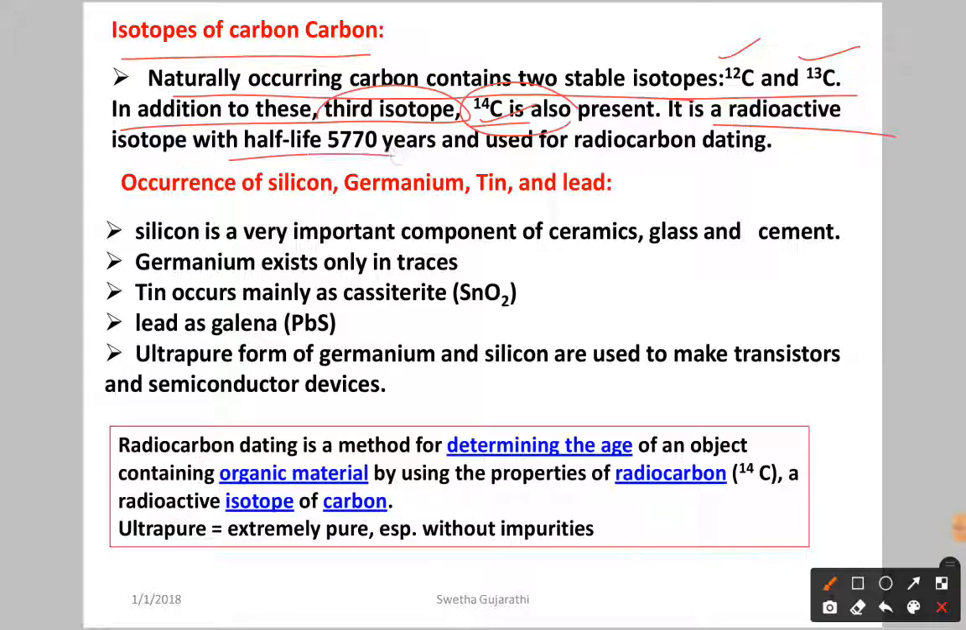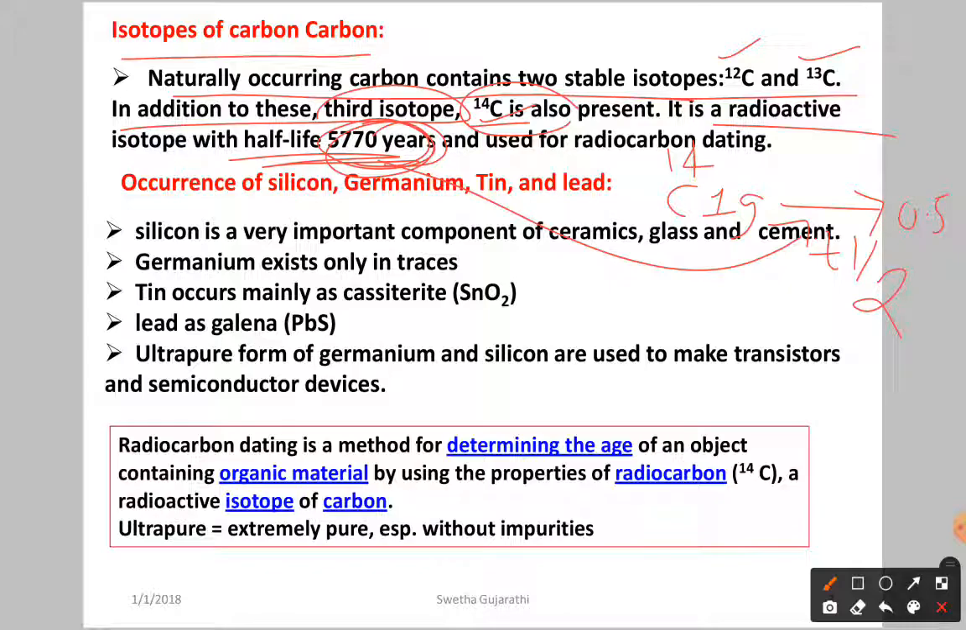Now come to the half-life of this radioactive element: 5770 years. For example, if you take 1 gram of C14 and want to convert it into 0.5 gram, you have to wait 5770 years. What is the half-life? The time taken to convert into half the amount. That is called T half, the symbol T with the subscript half. So these many years will be taken to convert to 0.5 gram. That's a specialty of C14.